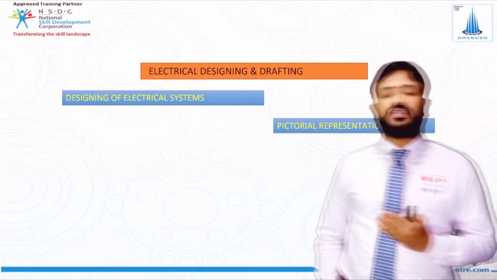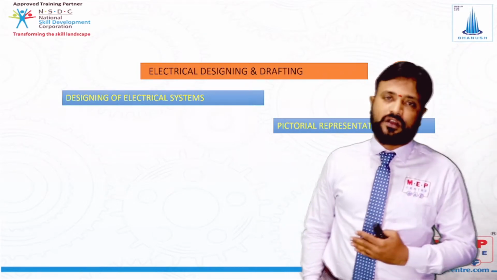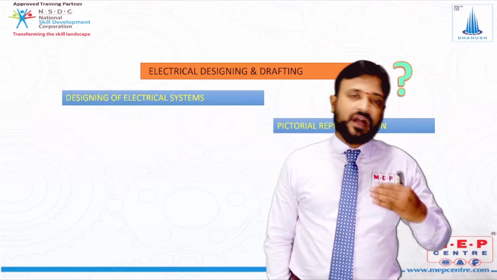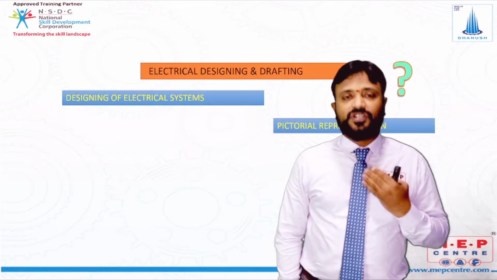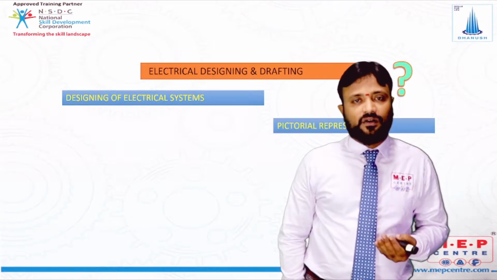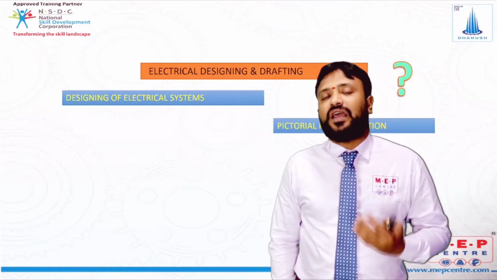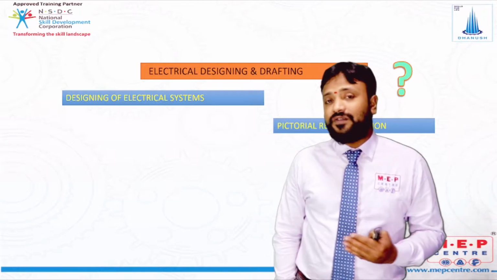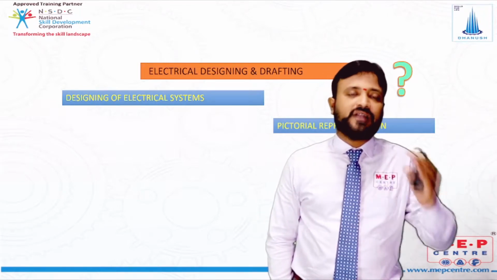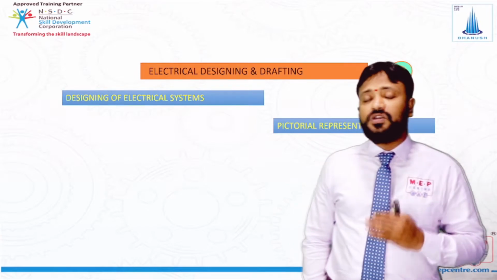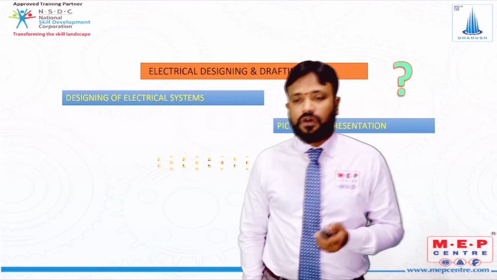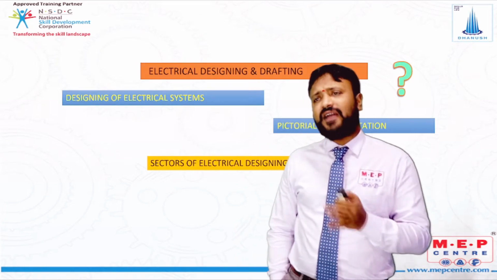Design is done based upon the standards of the National Building Code or National Electrical Code, and whatever design we have done in an Excel sheet or software, we can't give that to a project engineer or site engineer or to a client. Okay, because if you give those total calculations to a client, next time he will not approach you for a project, right? So what do we need to give? We need to give a summary of that. That summary is shown in drawings called AutoCAD. That is called a pictorial representation, that is called drafting. So electrical design and drafting we are going to study.